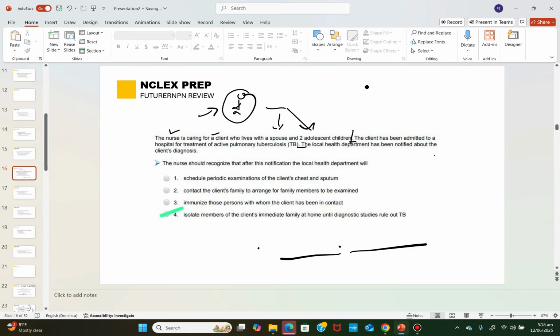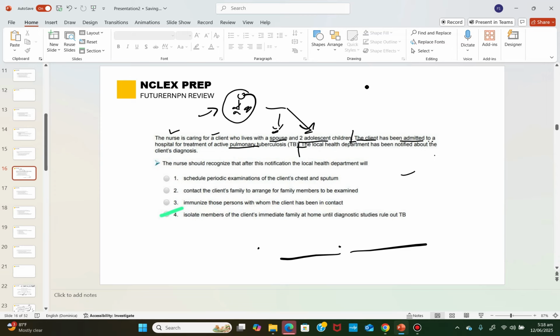So who are you caring for? This client. But there's a reason why the NCLEX is describing the spouse and the two adolescent children. Now, the second part, which ends right here, said the client has been admitted to the hospital for treatment of TB.